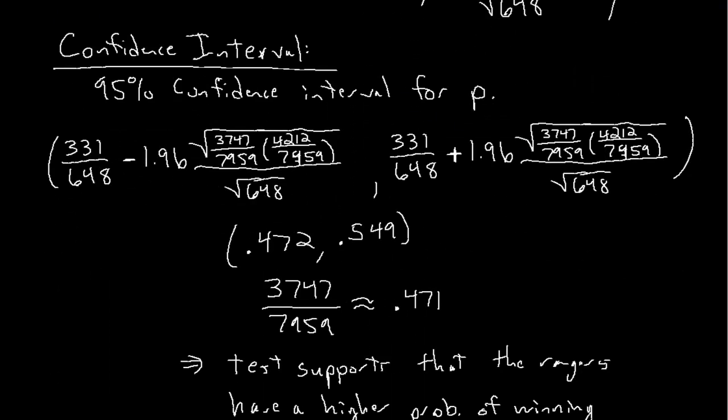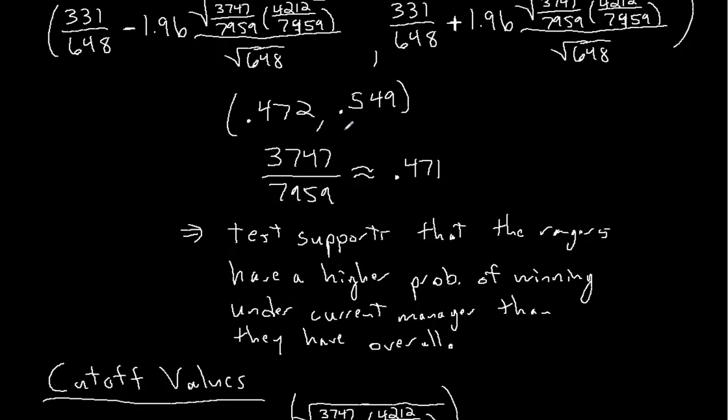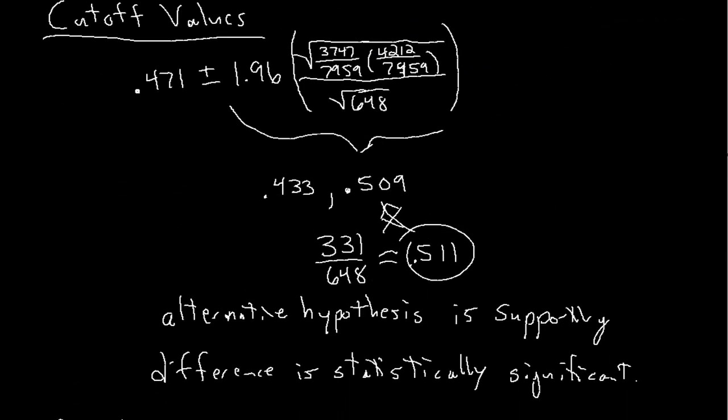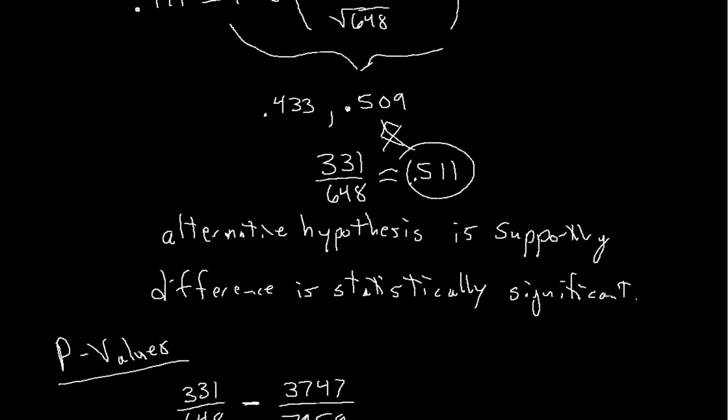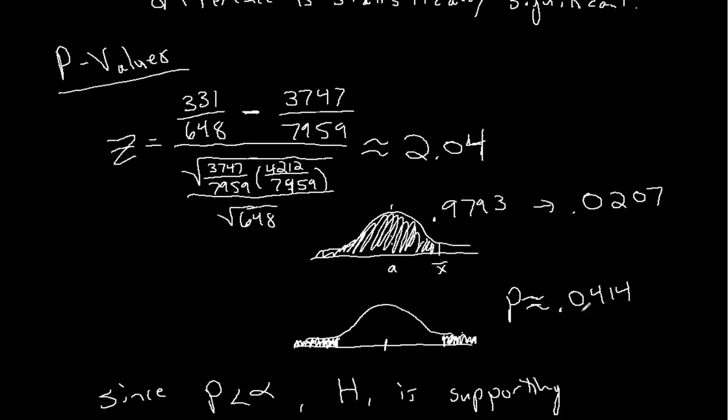We looked at the confidence interval, and the confidence interval did not contain the value we were testing against. We looked at cutoff values, and the actual proportion we saw was outside the bounds of those cutoff values. And then we looked at p-values, and our p-value was less than 0.05. All of those signify that we should reject the null hypothesis and support the alternative hypothesis that the team tends to do better under manager Ron Washington.